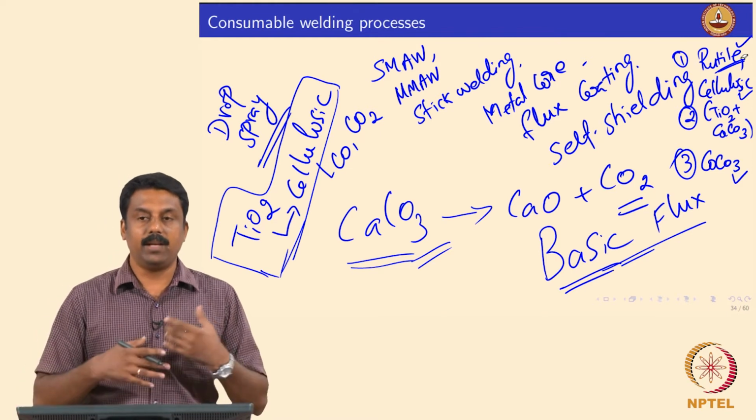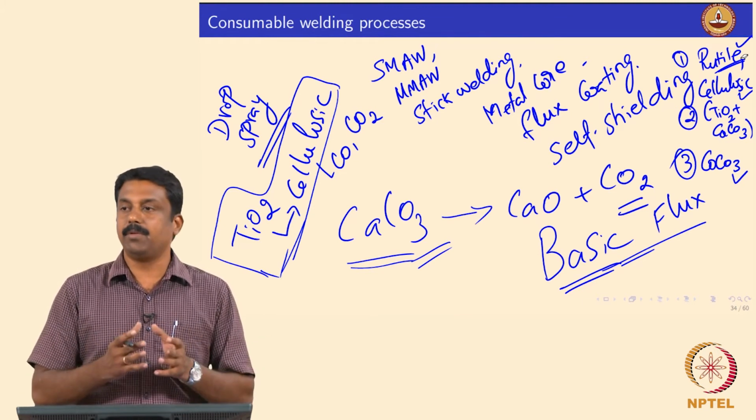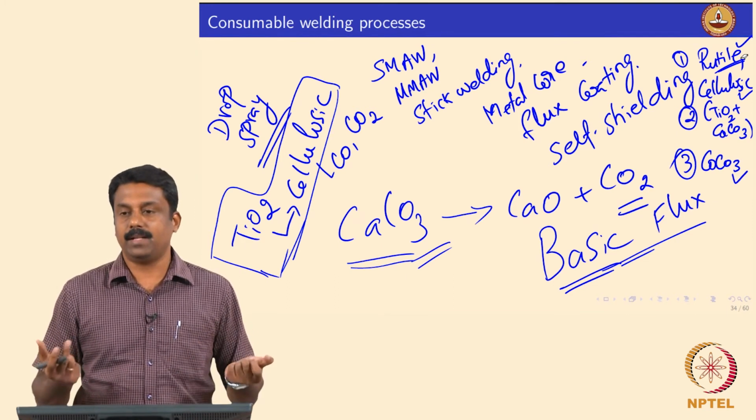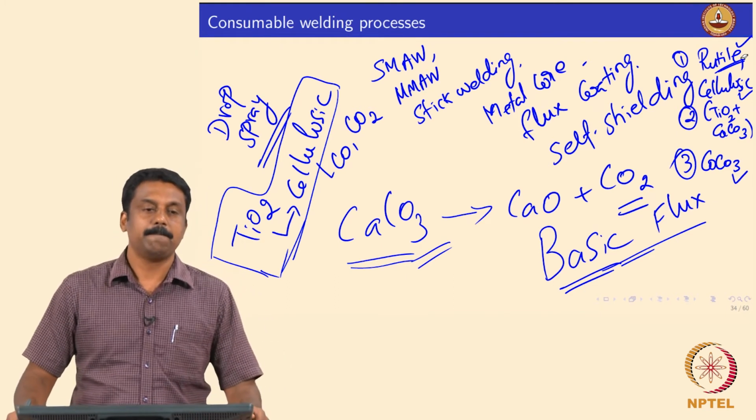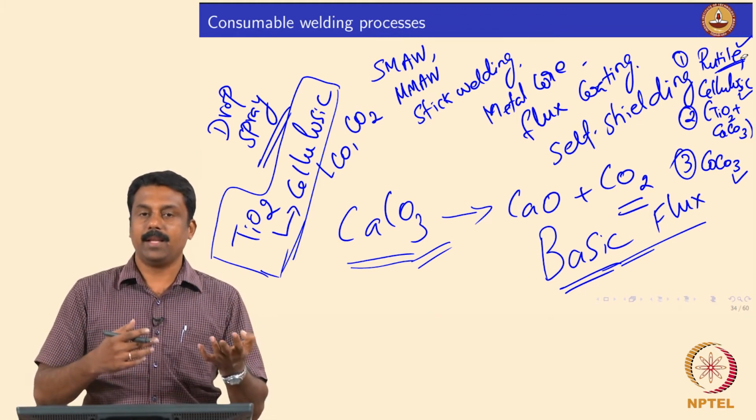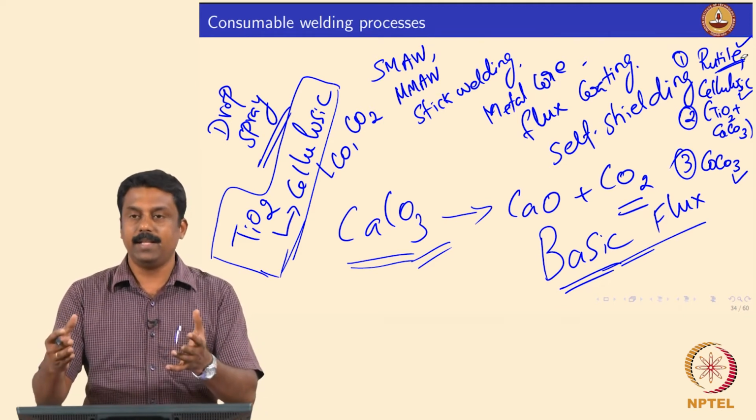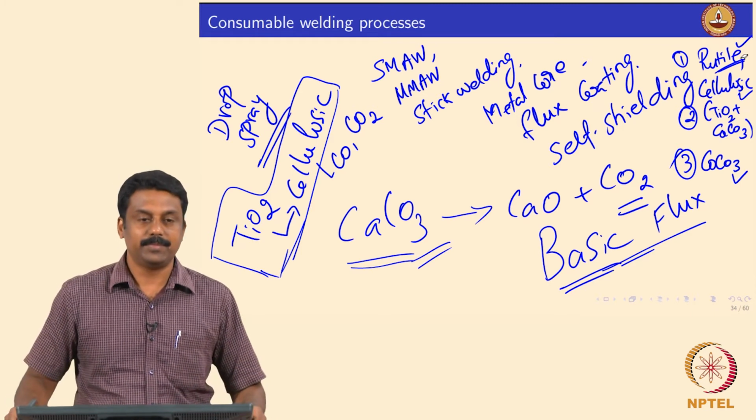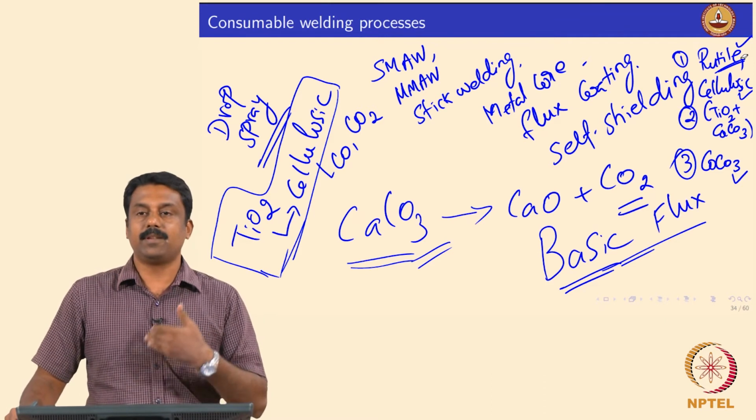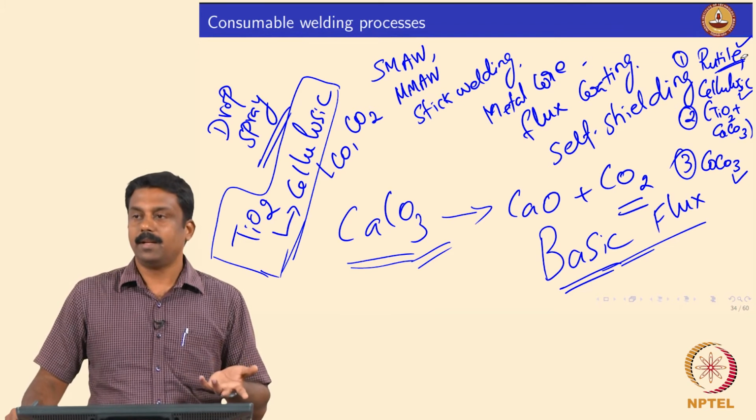So rutile based electrodes also contain some amount of cellulose, because when you have only rutile, you can get a maximum of about 40% hydrogen in the shielding. So if you have 100% shielding, the maximum contribution from the rutile is only 40%. So the remaining 60% should come from burning of cellulose, right. It is clear. So cellulose burns and gives carbon monoxide and carbon dioxide, rutile gives hydrogen, right, it is clear.